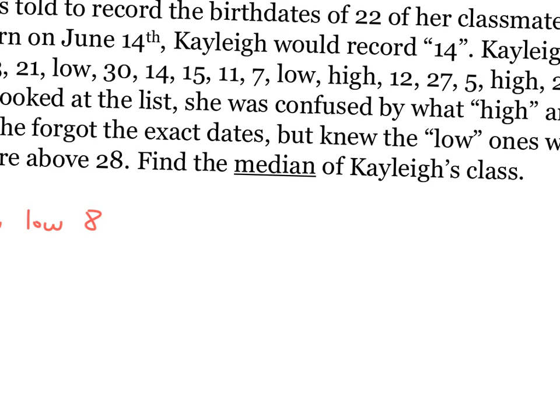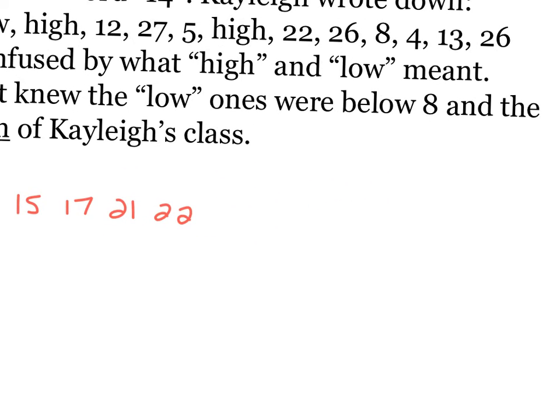I've got a bunch of other numbers to write here. So 11, 12, 13, 14, 14. I'm just putting them in order. 15, 17, 21, 22, 23. Hopefully I'm not missing one.